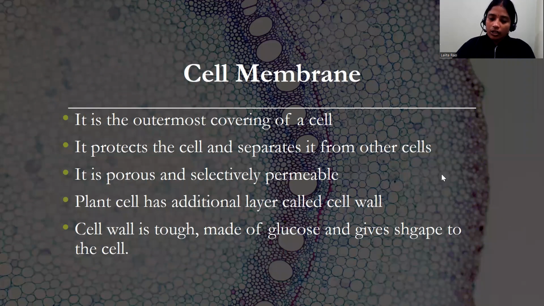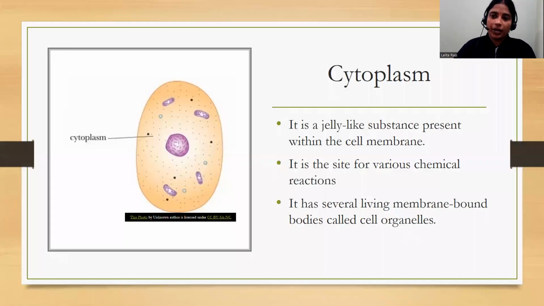Okay. Now next is cytoplasm. So what is cytoplasm? You can consider it as a viscous, jelly-like substance. Have you ever seen an egg?